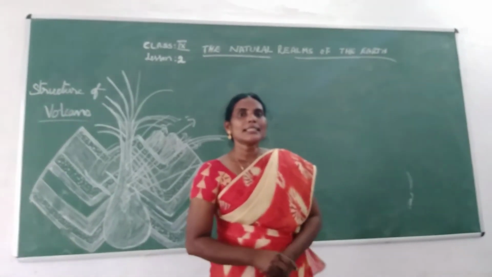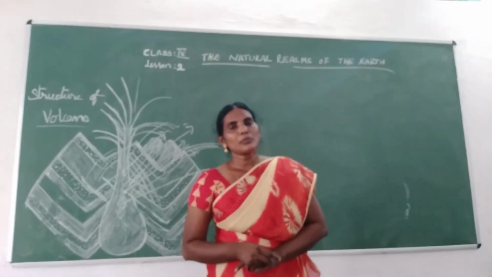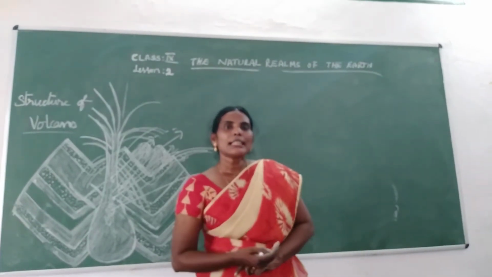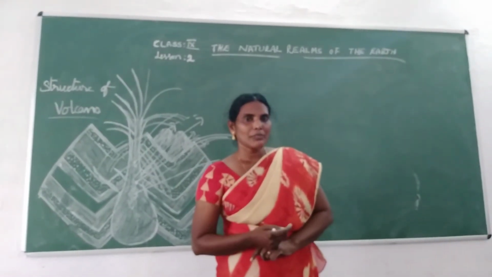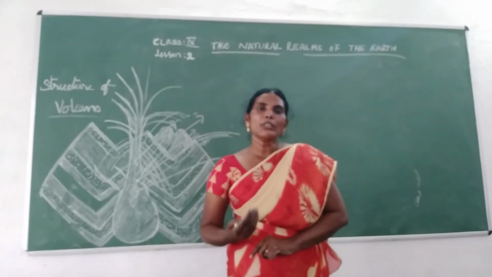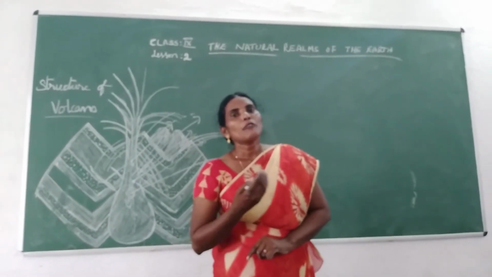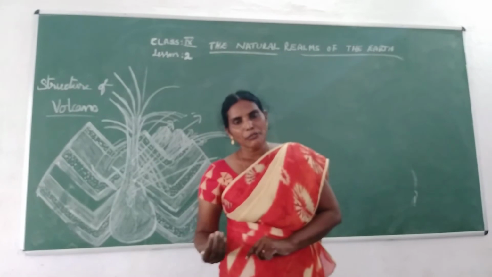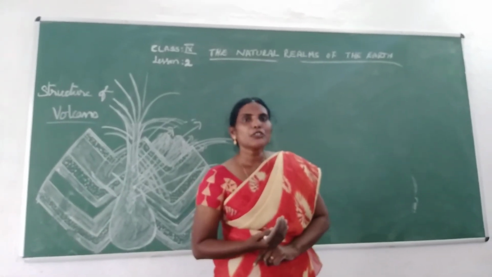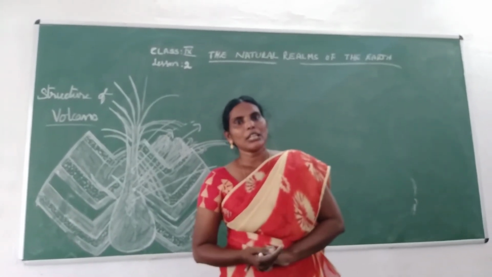Okay children, in the last lesson we learned some of the landforms, no? That means first order landforms, second order landforms and then third order landforms. In the first order landform, continents and oceans come, and in the second order landform, plains, plateaus and mountains come. In the third order landform, because of the interaction of water and wind, some areas are going to form. These types of landforms come under the third order landform we have learned.